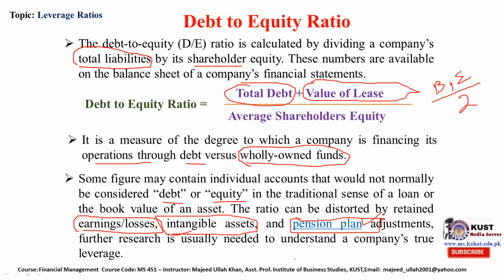So further research is usually needed to understand the company's true leverage. So this is basically criticism of this debt to equity ratio. We will further discuss some other ratios that would address these issues.